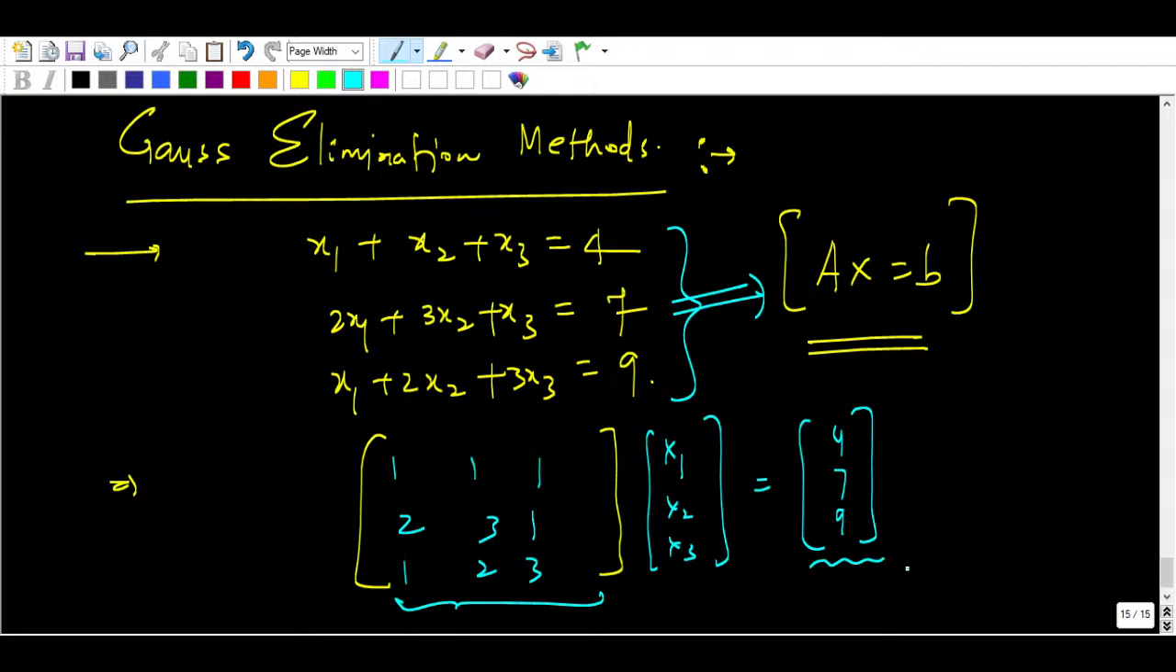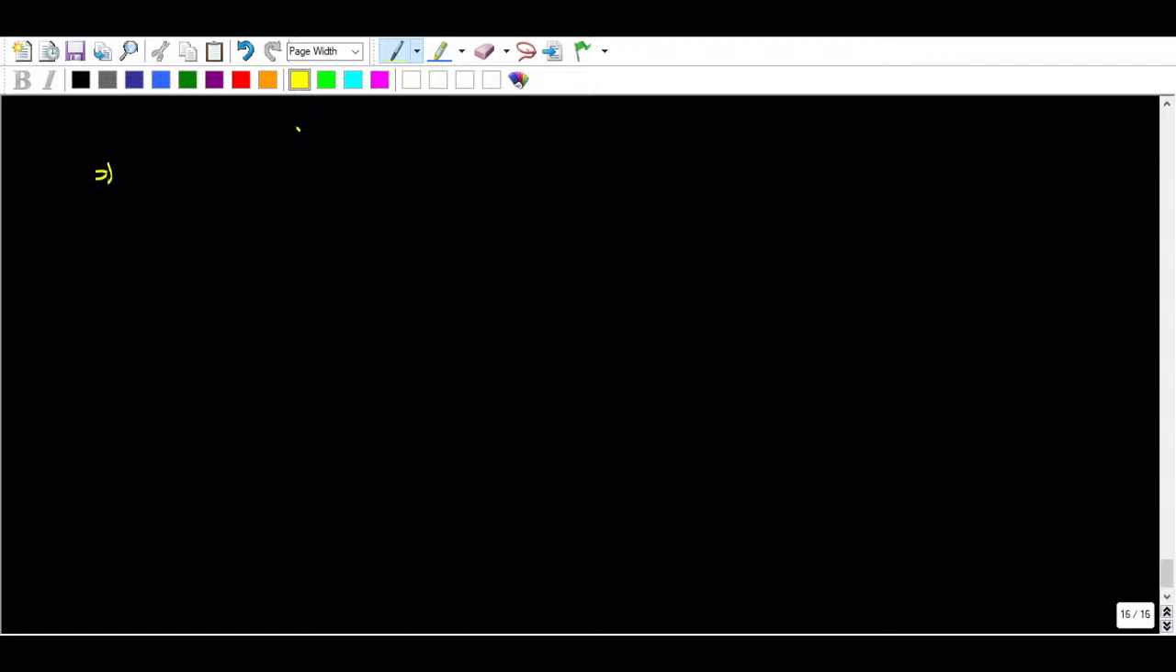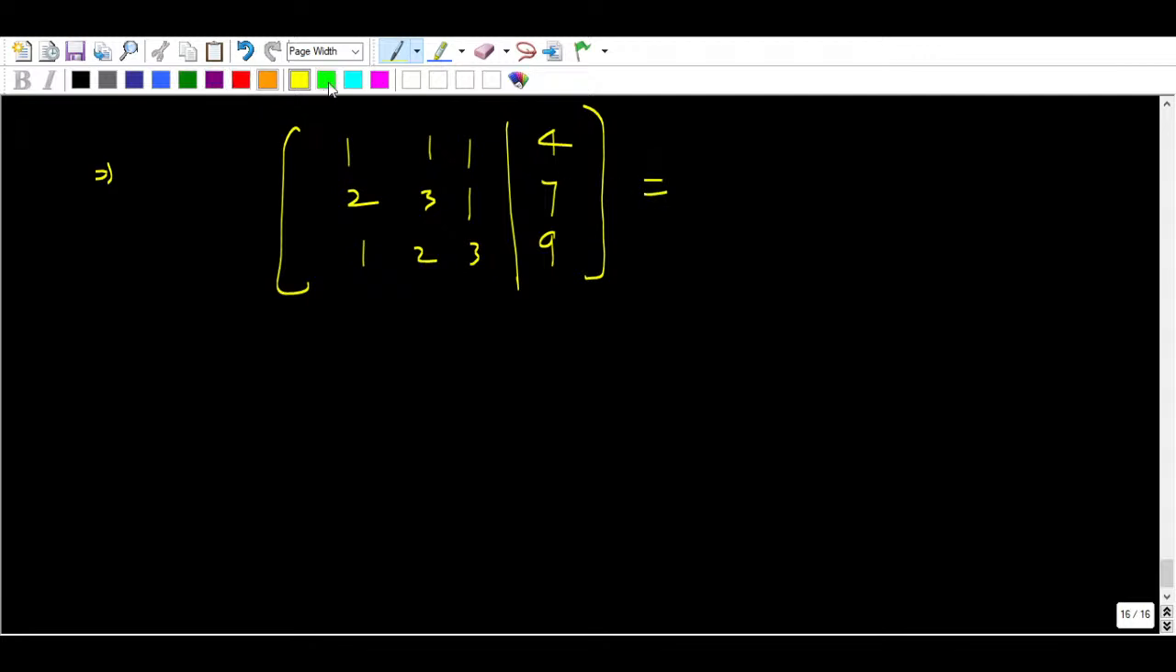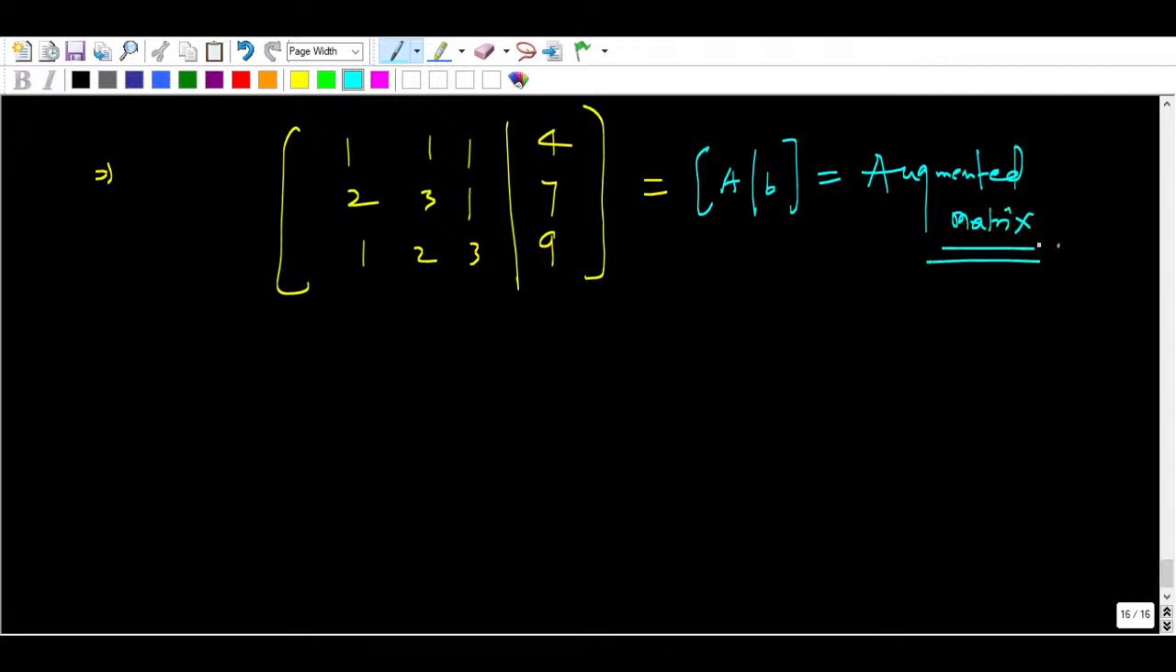This is your A matrix and this is your B matrix. What I will do now is take B from here and combine it with A. So I write the A matrix, 1 1 1, 2 3 1 and 1 2 3, and combine it with B, 4 7 9. This is known as the augmented matrix.